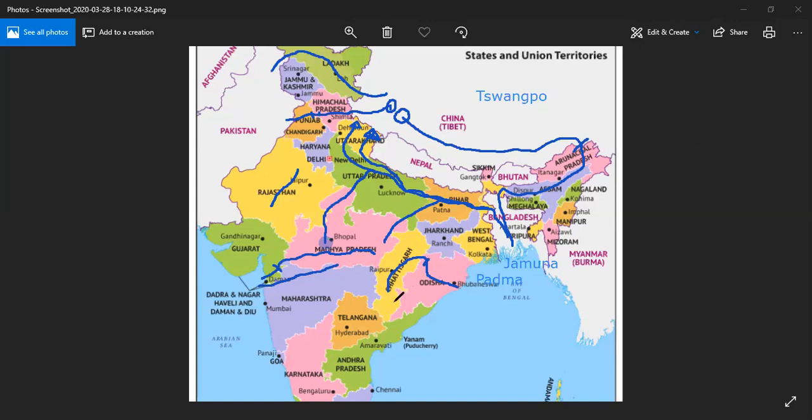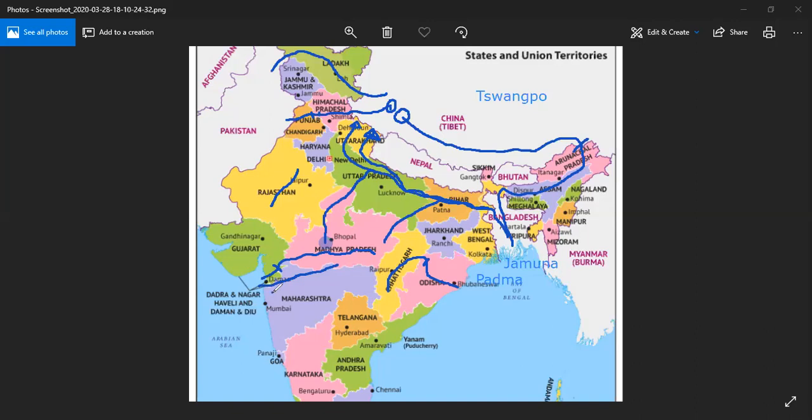Okay, coming to the Godavari River. Godavari River is considered as the southern Ganga, and it originates from Maharashtra. Here is Maharashtra, and the place from where it is originating is in Nasik, Trimbak. The exact place is Trimbak.